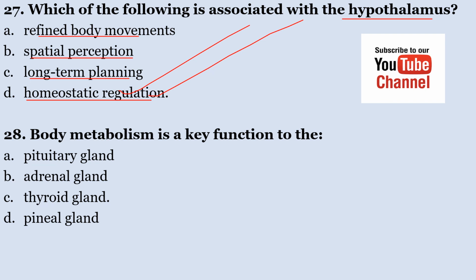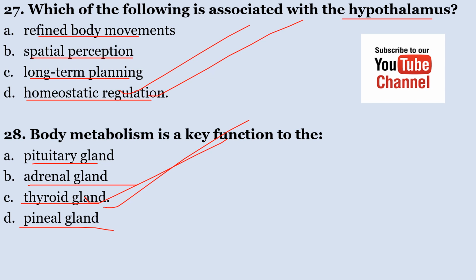Number 28, body metabolism is the key function of the A. Pituitary gland, B. Adrenal gland, C. Thyroid gland, and D. Pineal gland. Body metabolism is the key function of the thyroid gland.